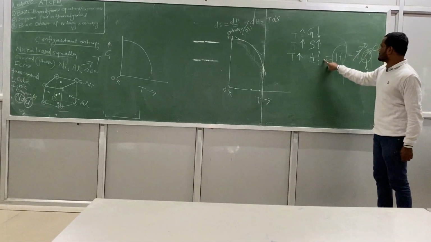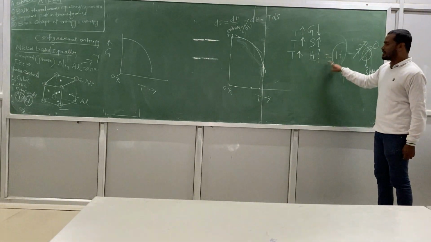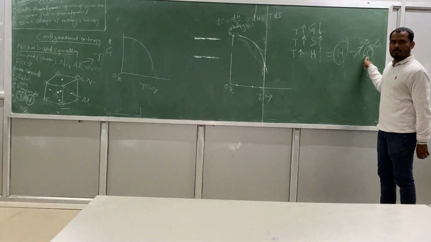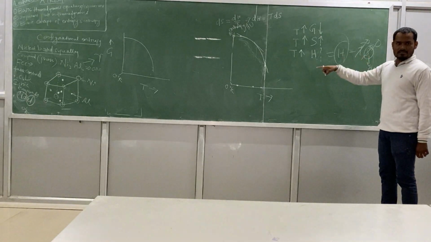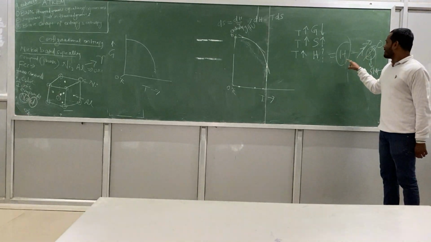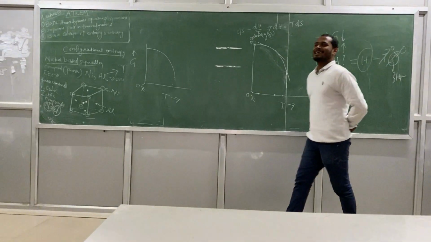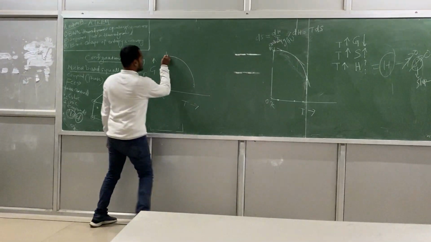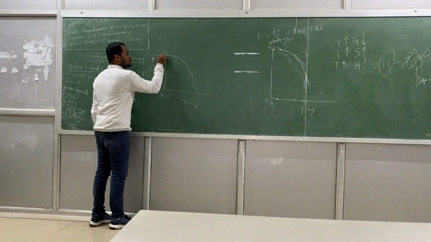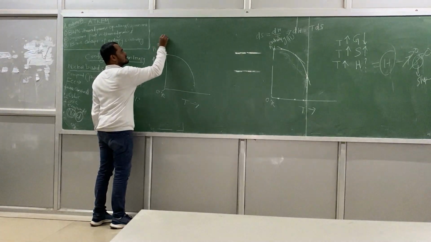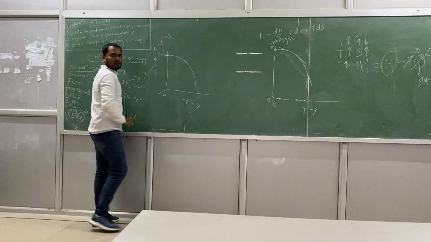G is equal to H minus TS. Yes, sir. dG by dT, slope is entropy, right? In dG by dT, slope is entropy. What is enthalpy? Cp specific. So this is your H at 0 degree Kelvin.